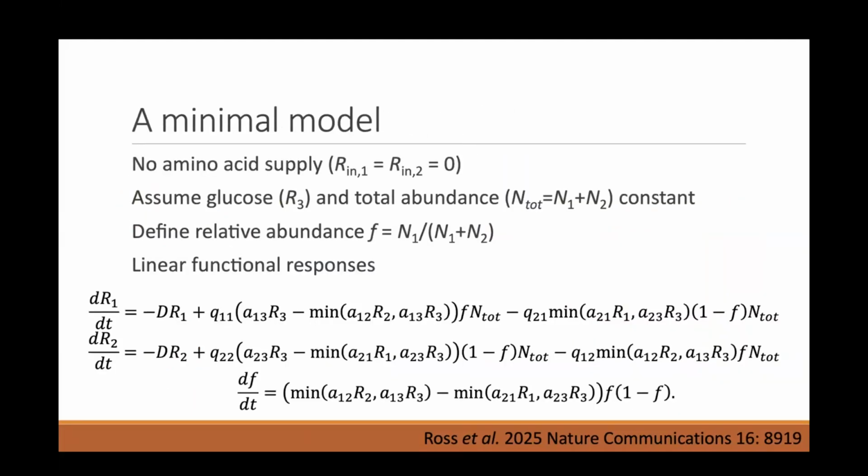We want to delve a little bit more into the mechanism, how this works, and also to figure out under what conditions it occurs. So we took that 5 ODE system and simplified it a little bit further with some more simplifying assumptions. We basically assume the glucose is constant and total abundance is constant, and we end up with a simpler system of 3 ODEs for the 2 amino acids, as well as F, which is the relative abundance of our 2 strains of bacteria. And based on parameter values, we found that the resource dynamics are fast relative to the relative abundance dynamics. So we have this fast-slow dynamical system.